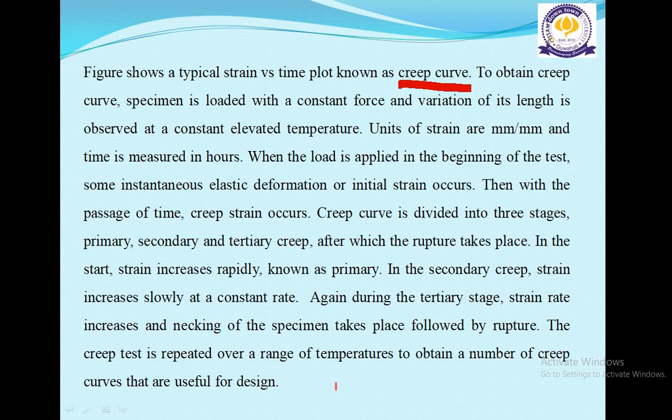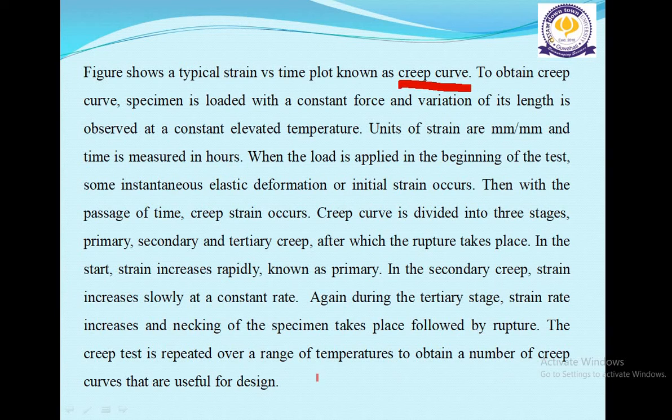The creep curve is divided into three stages: primary, secondary and tertiary creep, after which rupture takes place. In the start, strain increases rapidly, known as primary creep. In secondary creep, strain increases slowly at a constant rate.